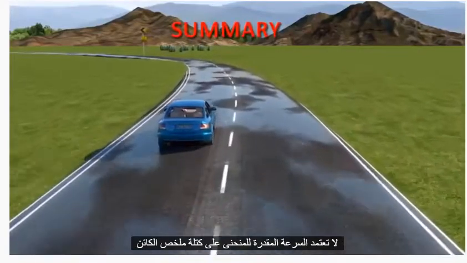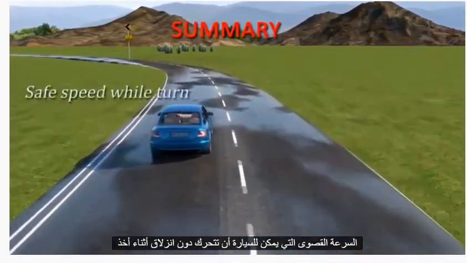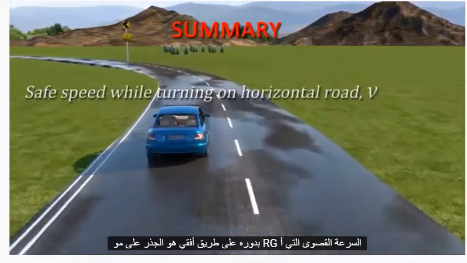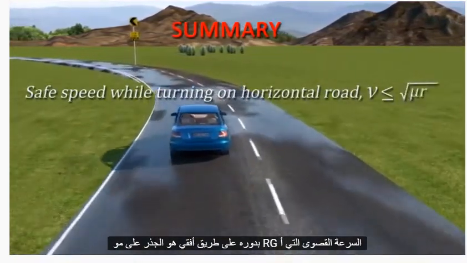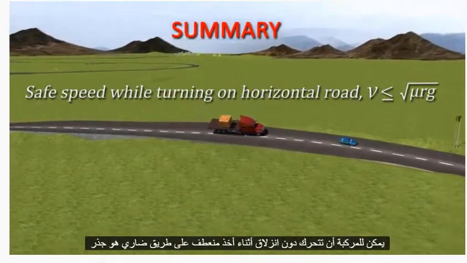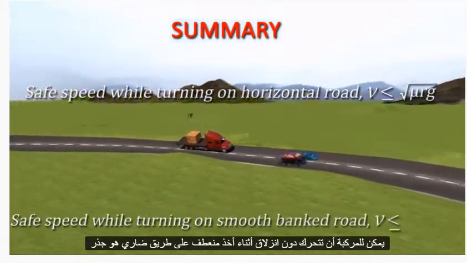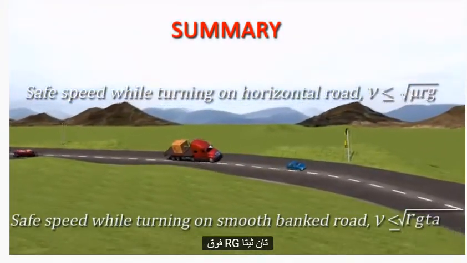Summary. The maximum speed with which a vehicle can move without skidding while taking a turn on a horizontal road is root over mu rg. The maximum speed with which a vehicle can move without skidding while taking a turn on a banked road is root over rg tan theta.